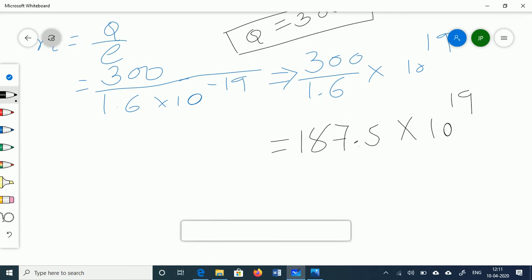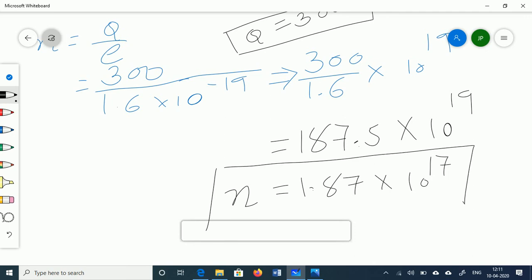Now if I make it 1.87, then 10 raised to 17 is there. So the number of electrons passing in this time period is 1.87 into 10 raised to 17. I think you are clear with this sum, right?